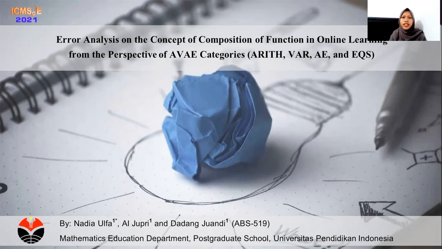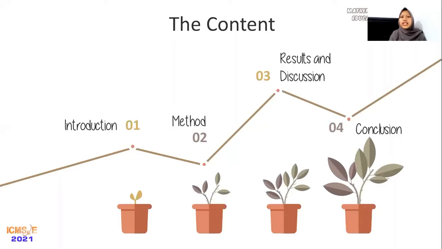My name is Nadia Ulfa, a student from the Mathematics Education Department, Postgraduate School, Universitas Pendidikan Indonesia. On this occasion, I will present my paper about error analysis on the concept of composition of function in online learning from the perspective of AVAE categories. The following things will be discussed: first is introduction, second is method, third is result and discussion, and the last is conclusion.